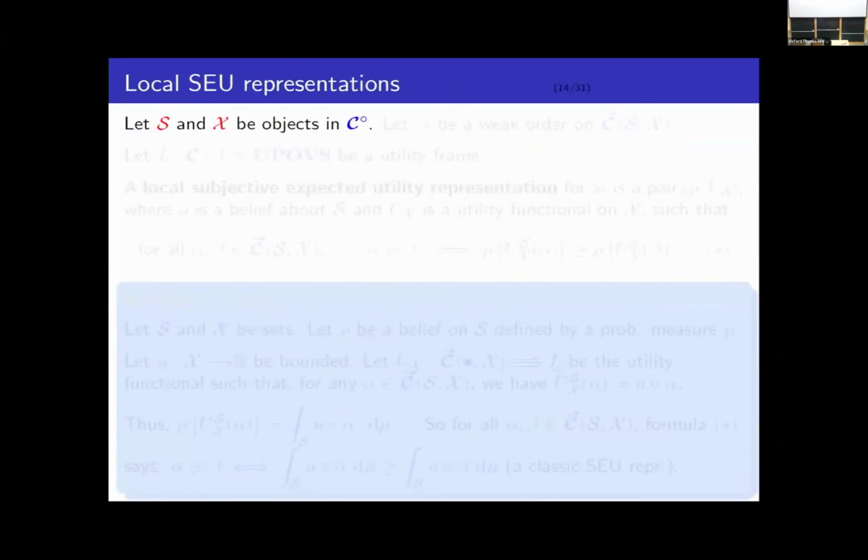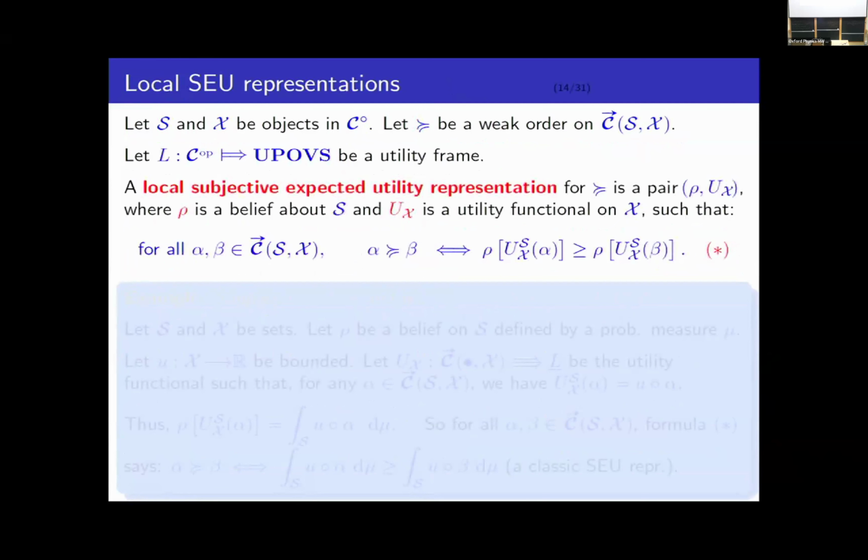Okay, so now we have all the ingredients we need to define a subjective expected utility representation. So suppose I've got two objects, S and X, in my category, and I have a weak order defined on the set of all morphisms from S into X. Let L be a utility frame on the category. So a local subjective expected utility representation for the preference order is a pair rho, U_X, where rho is a belief about S, and U_X is a utility functional on X, such that the following expression holds for any morphisms alpha and beta: the agent prefers alpha over beta if and only if rho of U_SX of alpha is greater than or equal to rho of U_SX of beta.